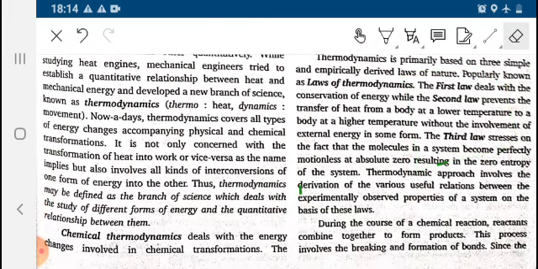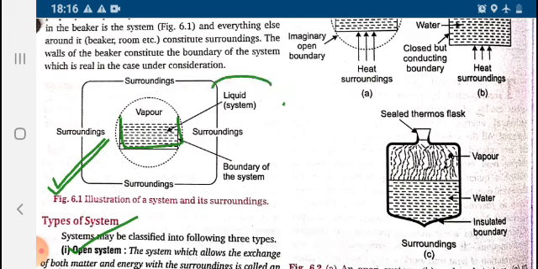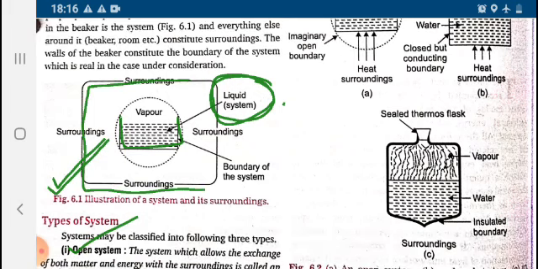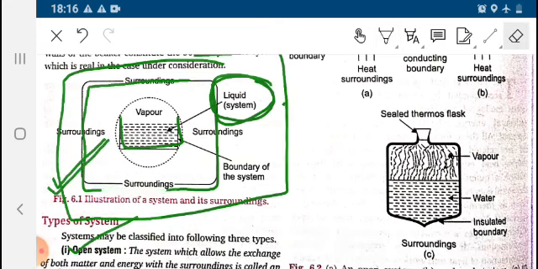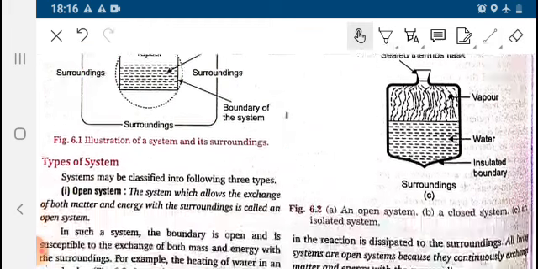You can illustrate it from the diagram itself. Suppose this is a glass of water, so this glass of water is considered as the system, and this is the outside boundary, and the complete thing is known as the universe. Since we are considering only the glass of water, it is our system and everything else will be the surrounding. So we have to study different types of system.